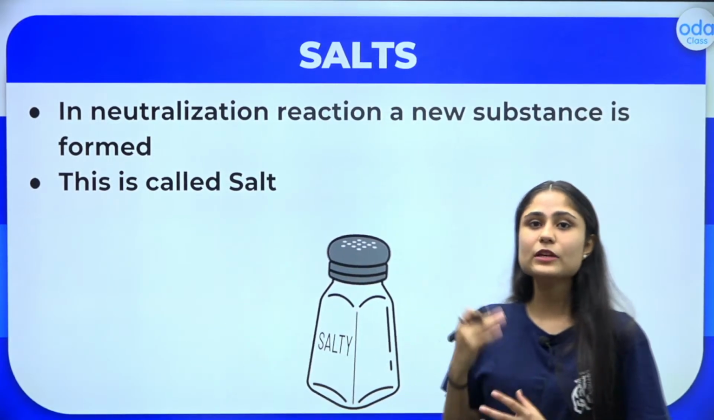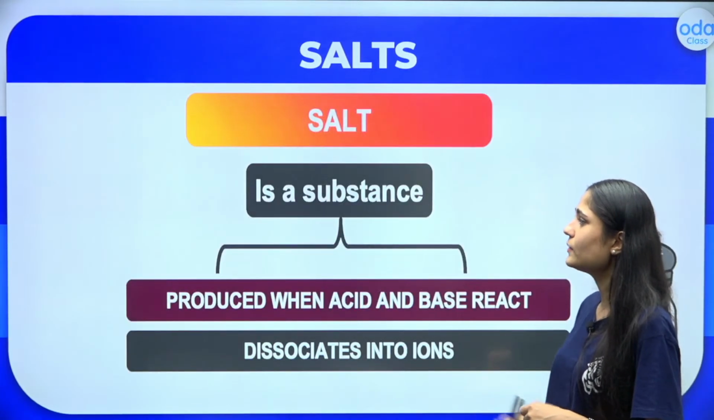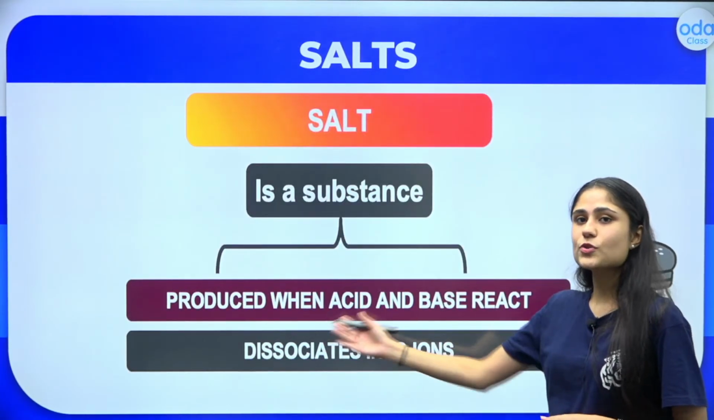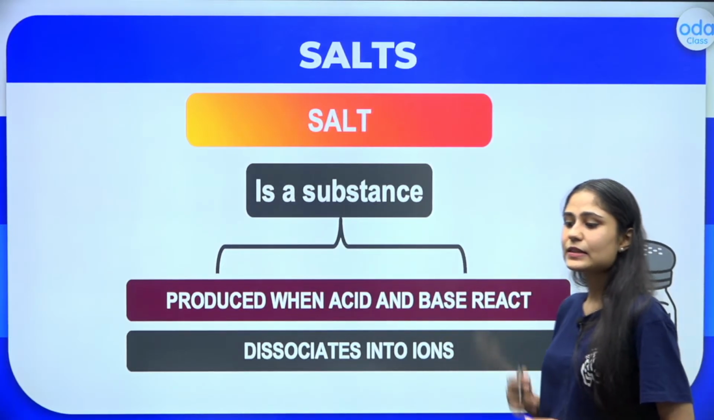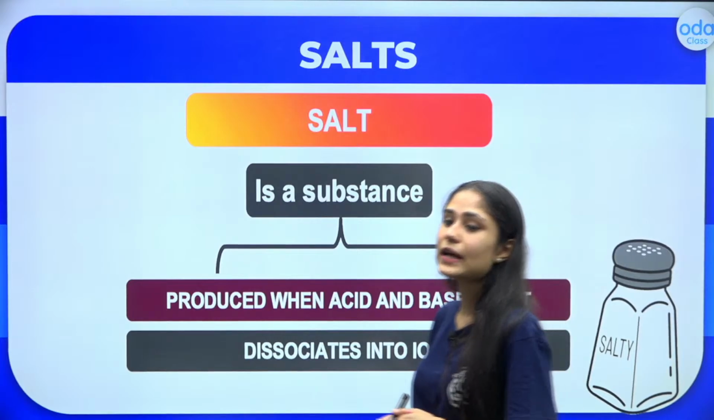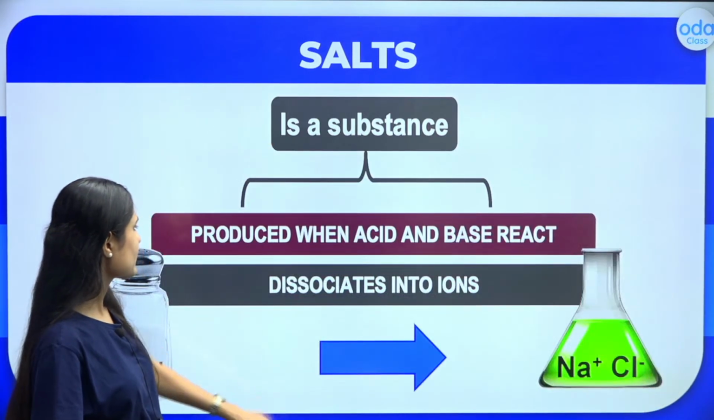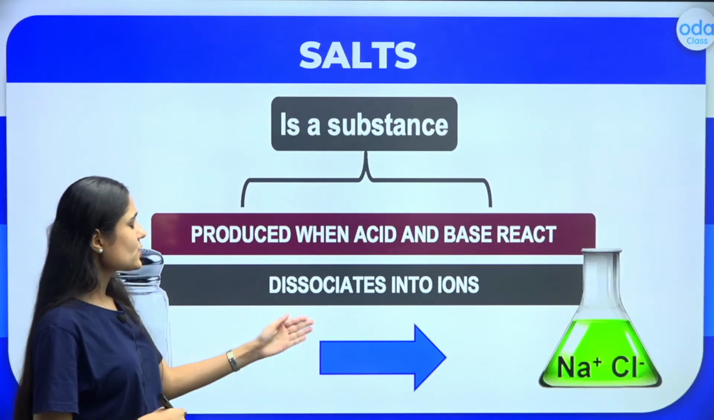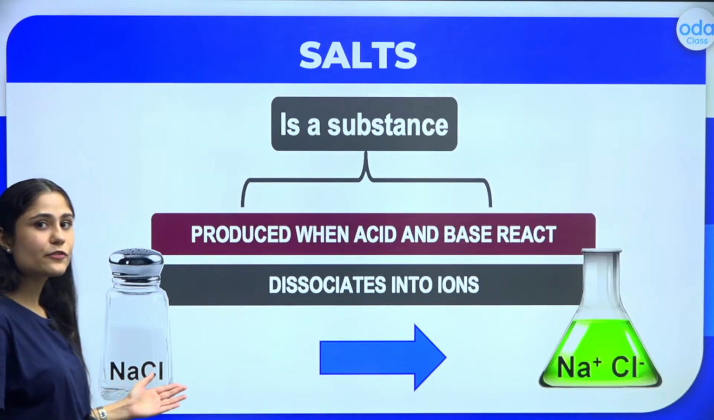The new substance being formed right there is a salt. Let us learn more about it. So salt is produced when an acid reacts with a base and they dissociate into ions, right? Let us learn about it more. Look right here, they dissociate into ions like I was saying. Now I have a salt right here in front of me.